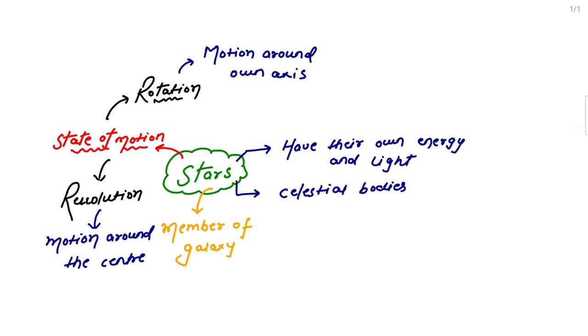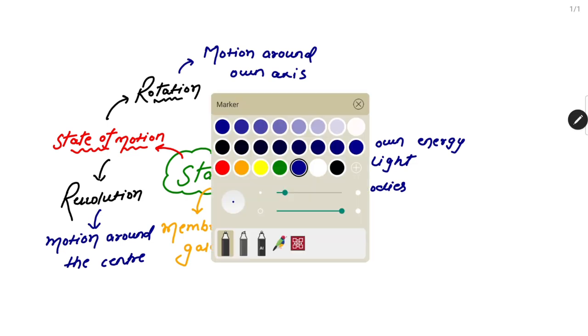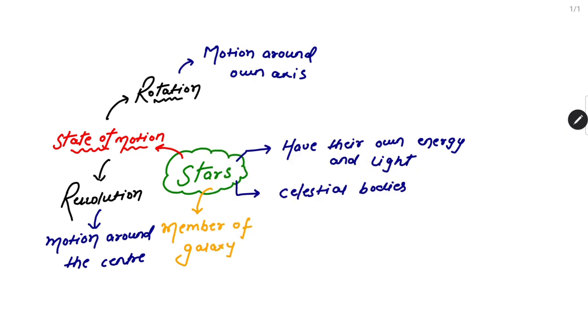Now the question is, why do they move around their own axis and why do they revolve around the center? Obviously this is a very good question, so you have to answer accordingly. First, if I talk about motion around own axis, why do they do it? The answer will be to maintain their position.